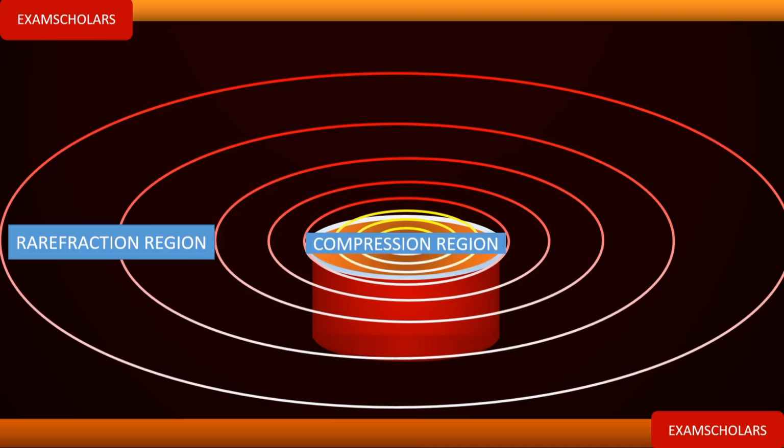Don't forget that sound travels faster in solid medium compared to liquid medium, and then compared to gaseous medium.